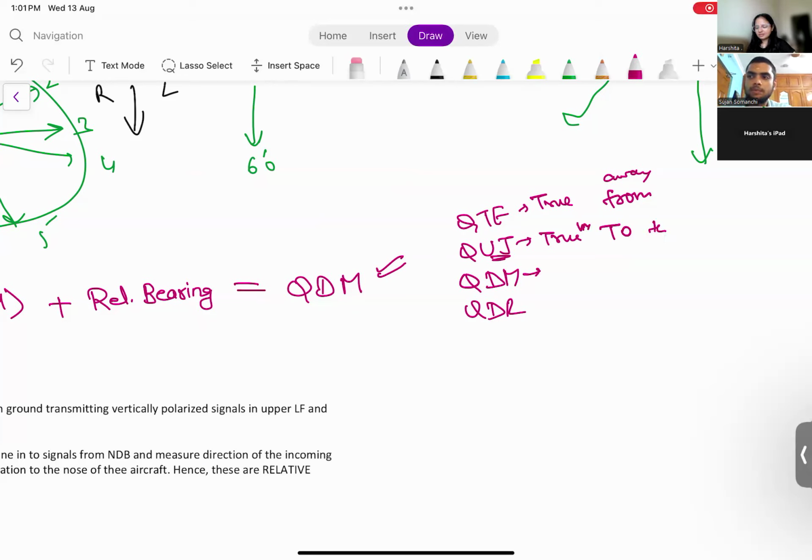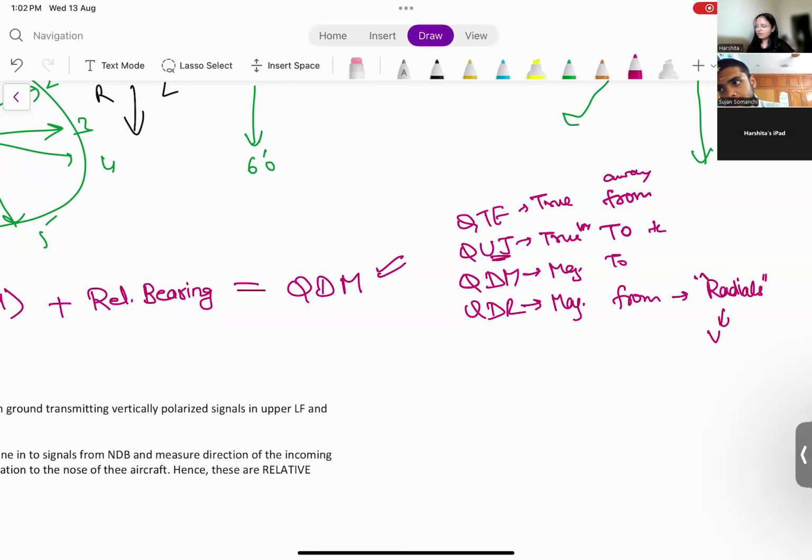Next one. QDR, doctor. Doctor is away from the station. Magnetic bearing from the station. And QDM is magnetic to the station. QDR is also known as radials.